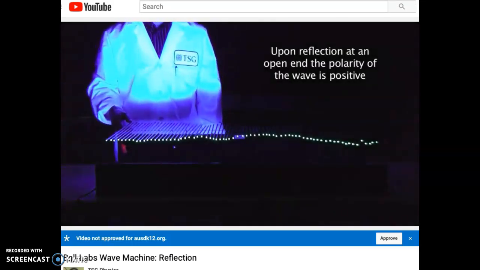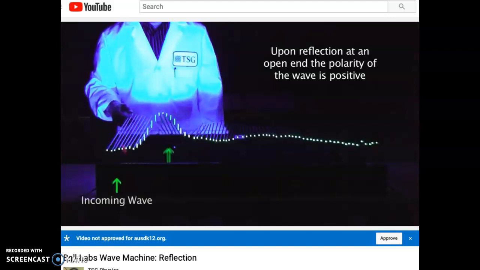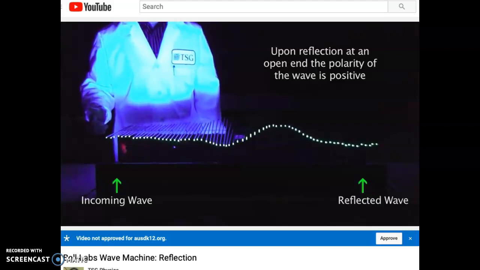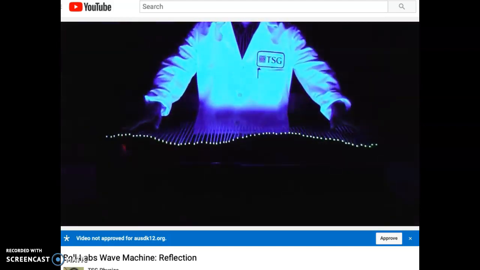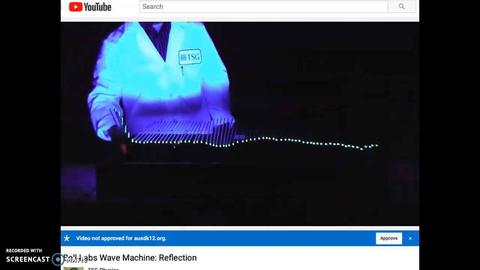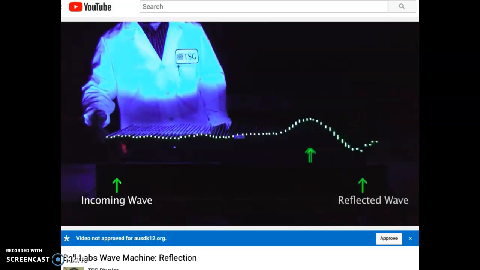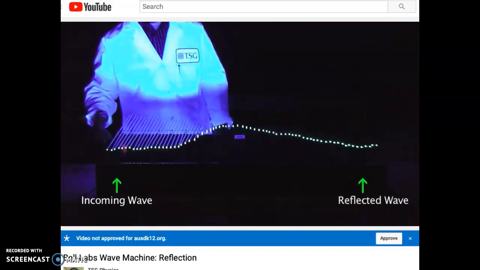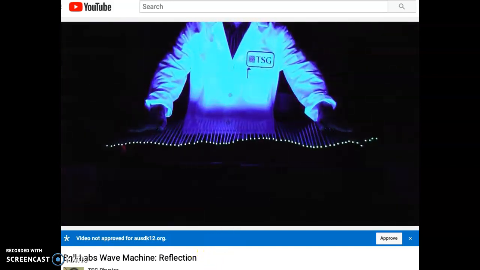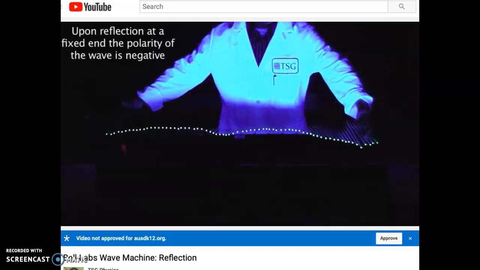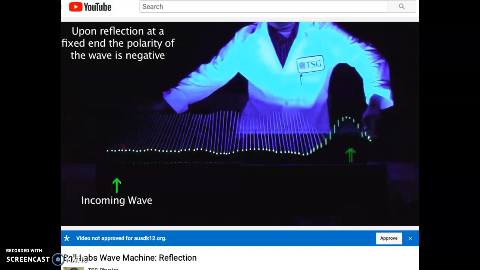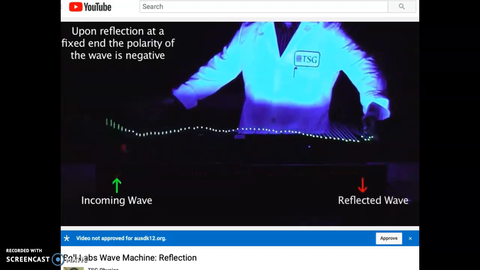Okay, this first video is showing reflection. We have a machine like this in the classroom. I wish I could show it to you in person, but you can see that the wave hits the end and reflects back. Now he's holding the end that it's going to be reflecting off of, and you're going to see it invert. It goes down instead of going up.